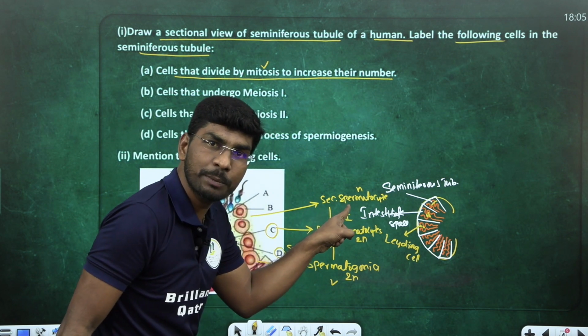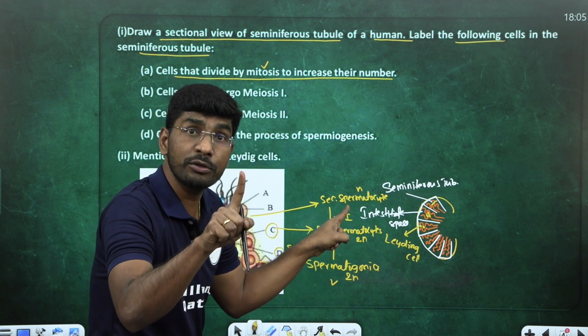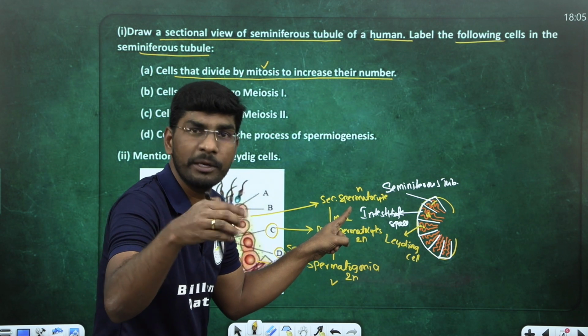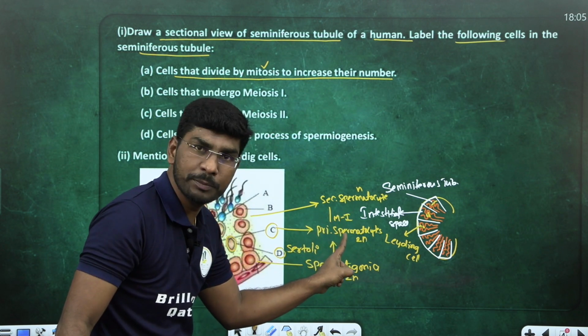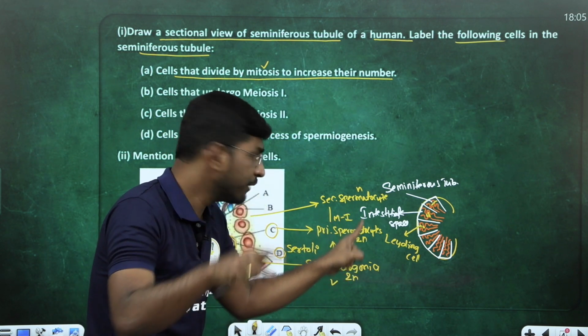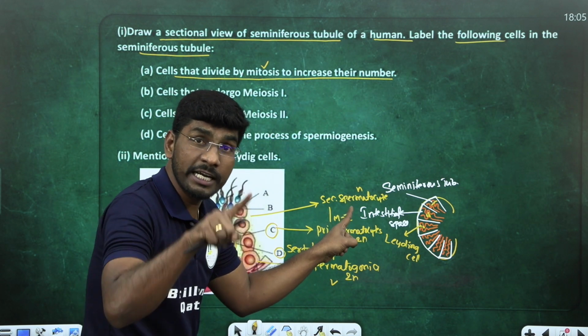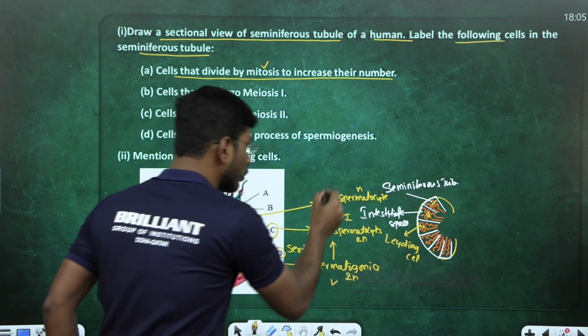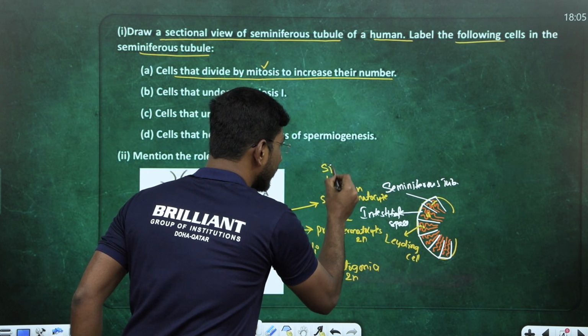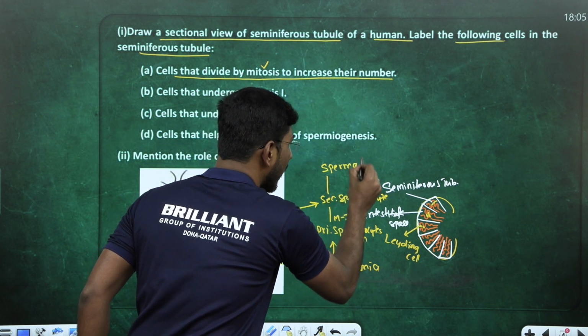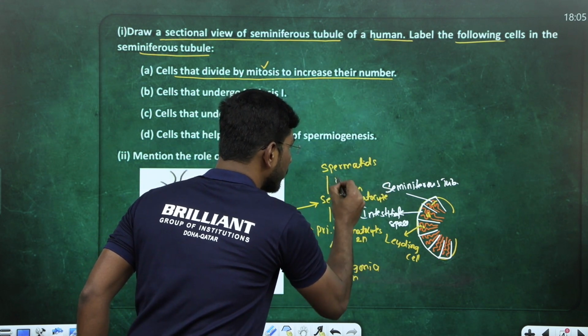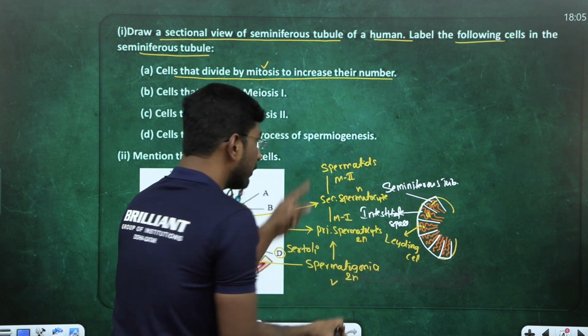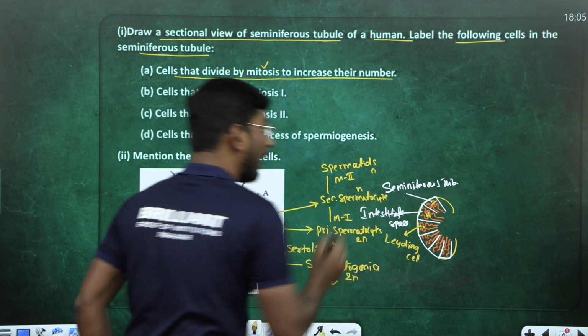Now what about this one? What is the fate of the secondary spermatocyte? Secondary spermatocyte completes meiosis 2. That means primary spermatocyte undergoes meiosis 1 and produces what? Secondary spermatocytes. Secondary spermatocyte finishes meiosis 2 to give spermatids. You got my point? After meiosis 2, spermatid is also haploid in number.